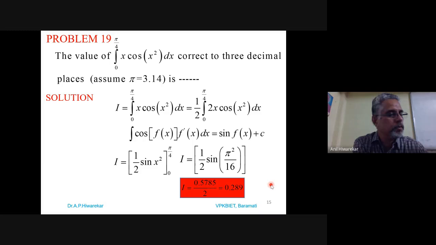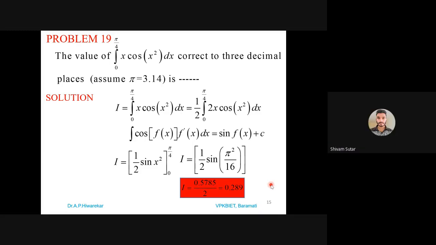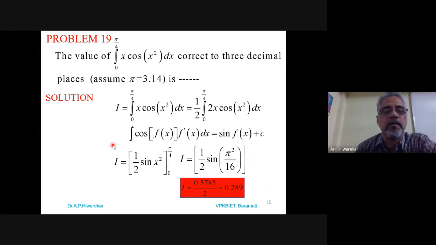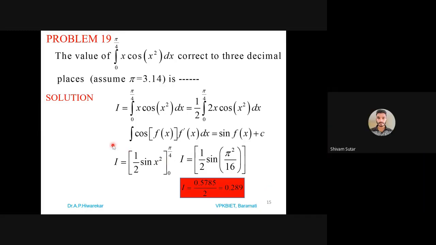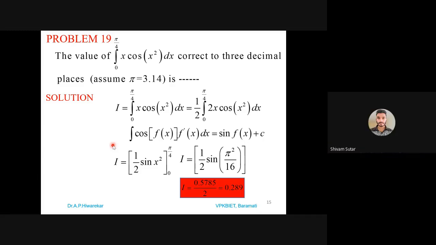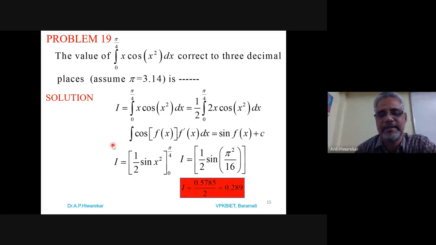Yes or no? Shall I go to the next problem? Yes, sir. Are you getting this? Yes, sir. Okay. So I will go to, I think Shubham, who is speaking? Sir, Shivam Sutar. Yes. I can recognize you even by voice these days. These days we cannot see each other. That is the problem. Okay, no problem.